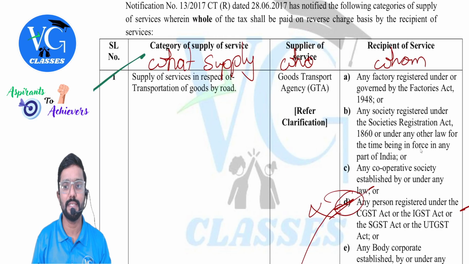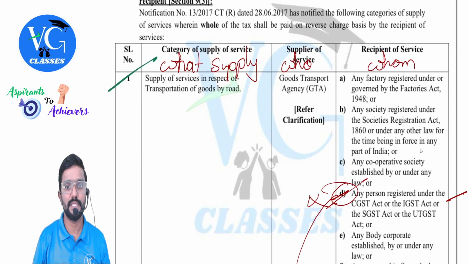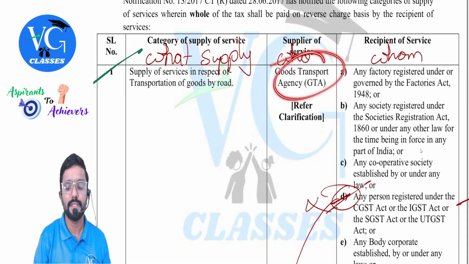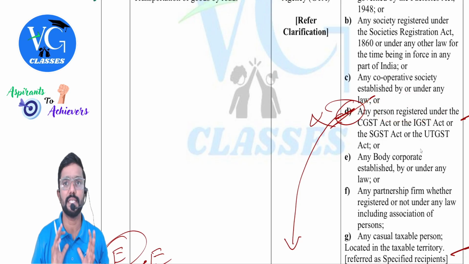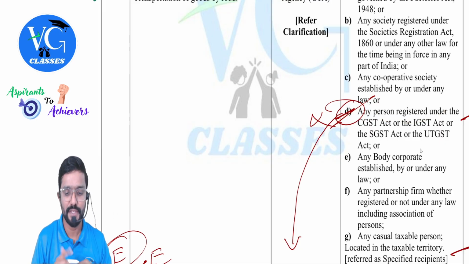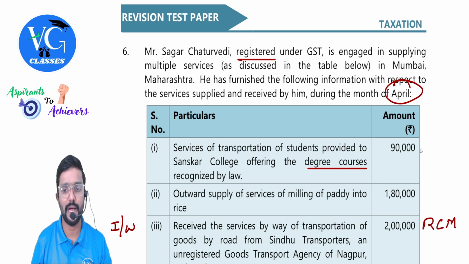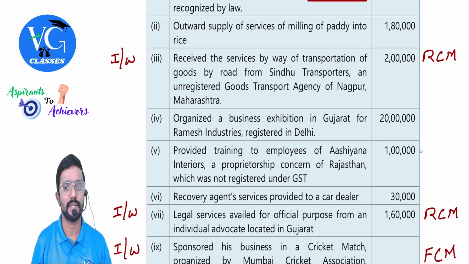First item under RCM is this one. You can see GTA service. And if recipient is registered, any person registered under GST, is he a specified recipient? Yes, RCM is applicable. Straight away. And there is no question of FCM here. Why? Supplier is not registered. Okay, sir. This is taxable under RCM.